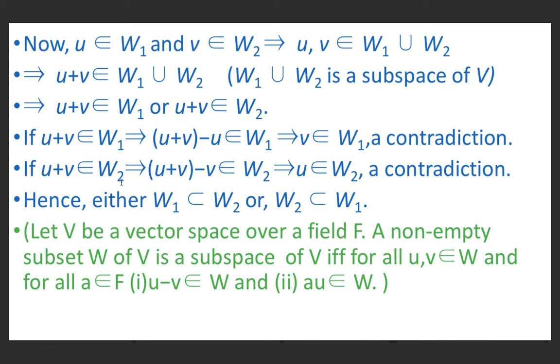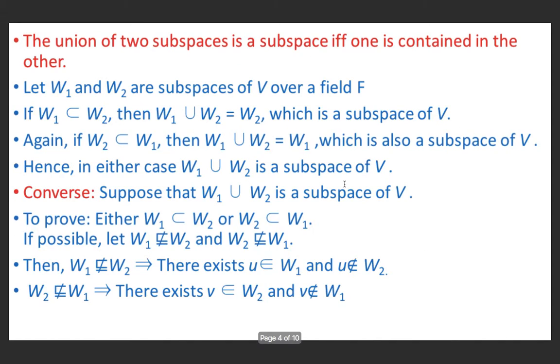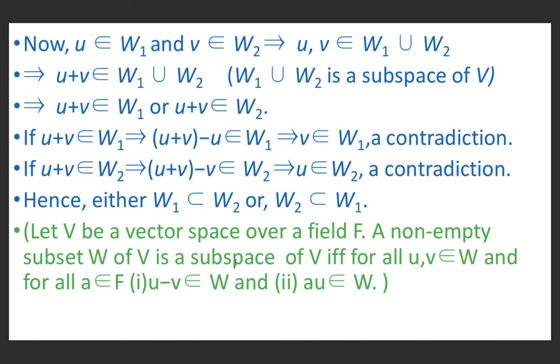Also, u plus v belongs to W2 implies u plus v minus v belongs to W2, and this implies, because we cancel v, u belongs to W2, which is also a contradiction because we have assumed u does not belong to W2. Hence in either case, W1 is a subset of W2 or W2 is a subset of W1.